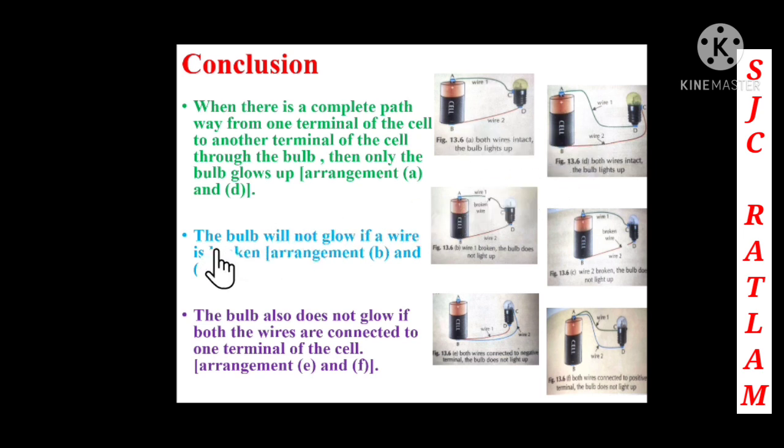And next you can see the bulb will not glow if a wire is broken. So you can see in cases B and C, here wire 1 is broken in case B, and in case C you can see that wire 2 is broken. That's why the bulb will not glow.